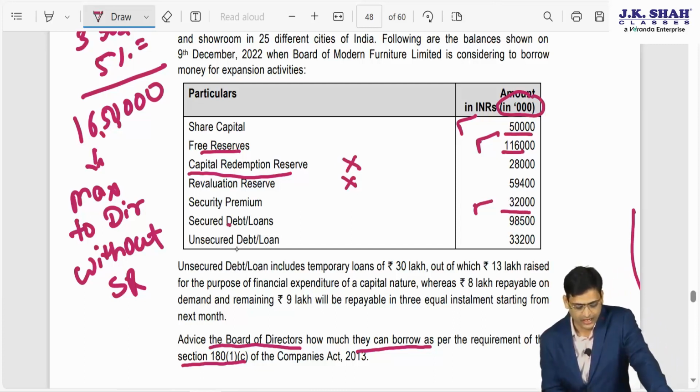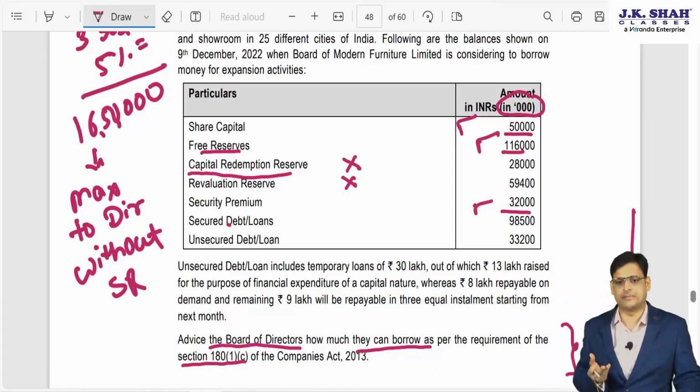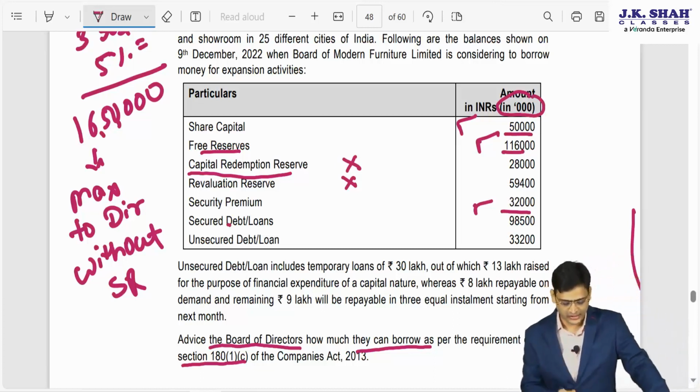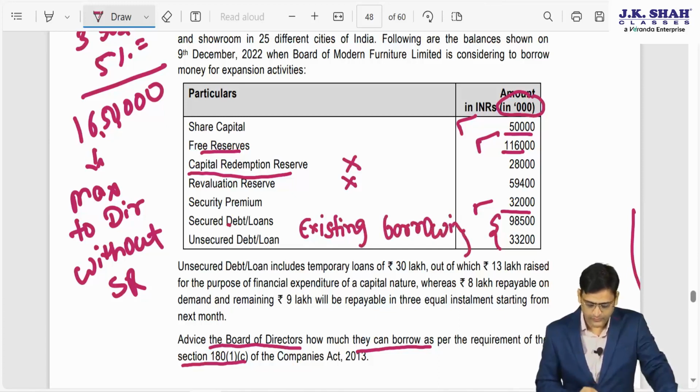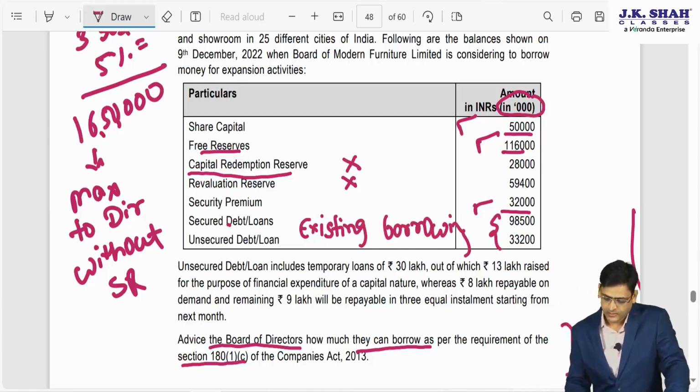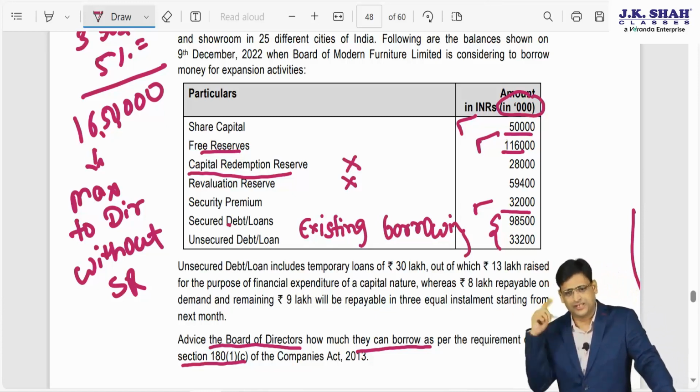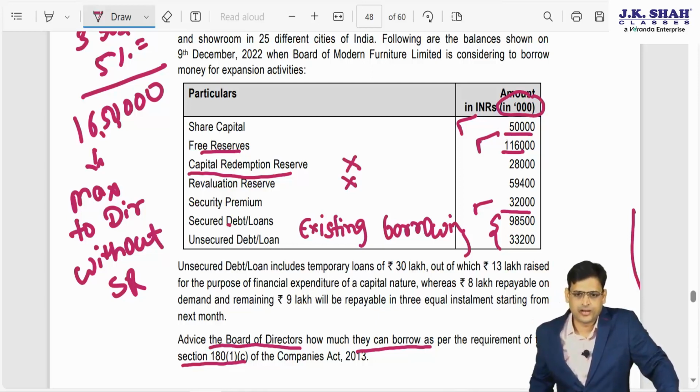As far as secured loan and unsecured loan is concerned, this is not your capital, this is your loan. So this is nothing but existing borrowing. Now, wait a minute. First, what will we take? We will take 50,000, into 1,000, because the amounts are given in thousands. Then 1,16,000, then 32.